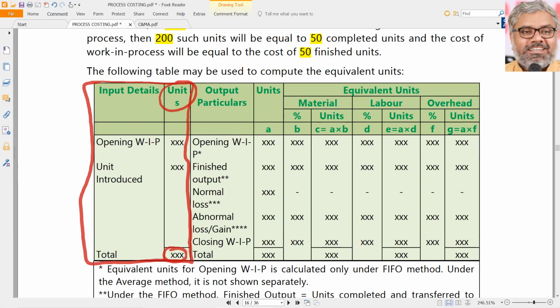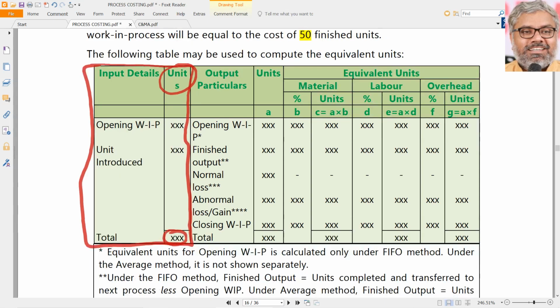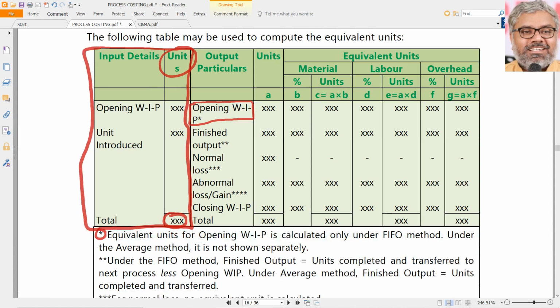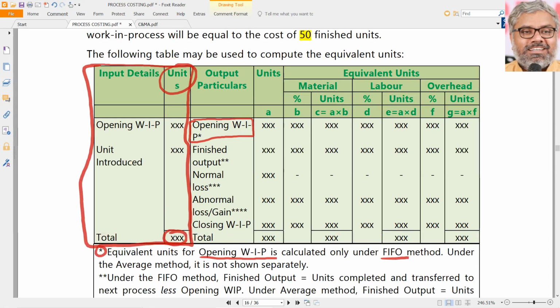So what happens to this input? Starting point is definitely opening work in progress. Certain units are introduced during this process. Fine. Total number of units are there. We'll take an example, then we will definitely understand with numbers. What happens to that? Work is done. And finally, there have to be completed units which go to the next process. Definitely yes. But the point is, if we are using FIFO, we need to take opening work in progress separately. Only under the FIFO method. So that's the star first one. Equivalent units for opening WIP are calculated only under the FIFO method. Under the average method, we don't need this. The entire row is not needed.